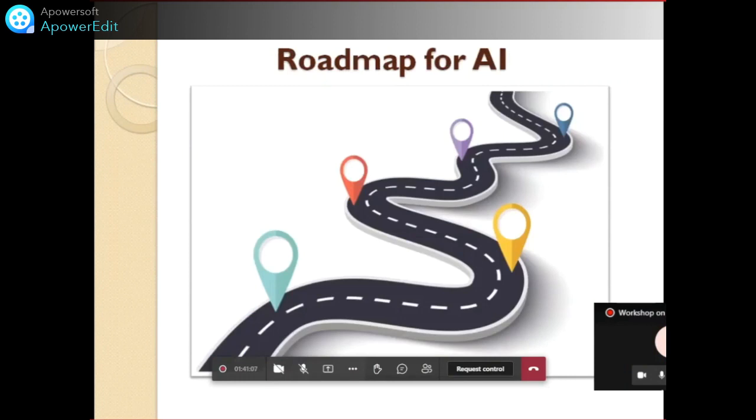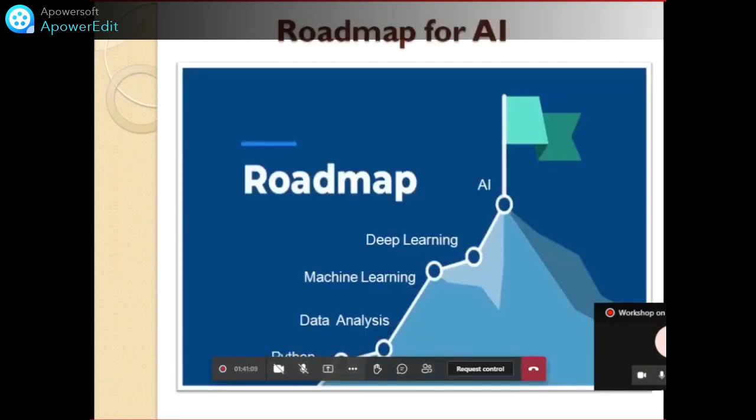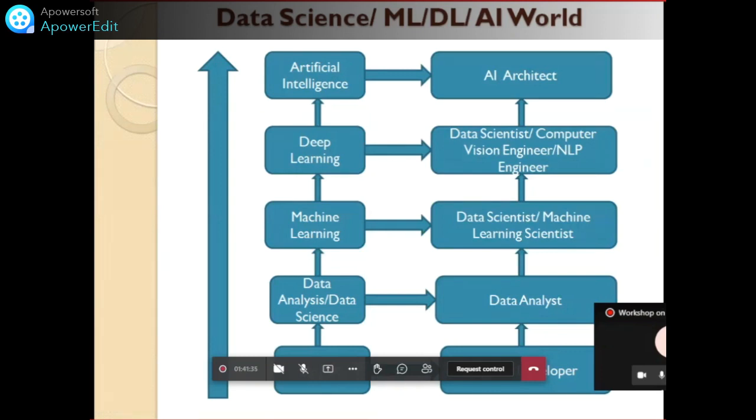Third thing, to learn this technology of the world of artificial intelligence, don't directly jump on that. Do the pre-analysis. What is the step-by-step procedure to learn AI technology? So this is the step-by-step procedure or roadmap to learn the AI technology. That is, first we are going to learn Python, then data science, meaning data analysis, then machine learning, deep learning, and AI. So this is the roadmap. The world of AI is a 5-floor building. To learn artificial intelligence, I should have the roadmap to follow.